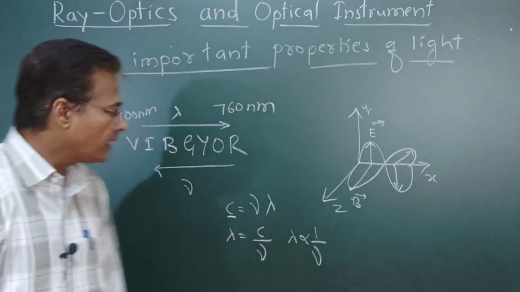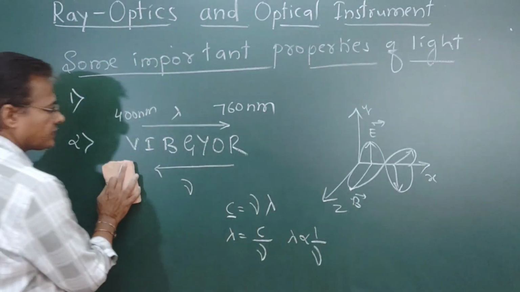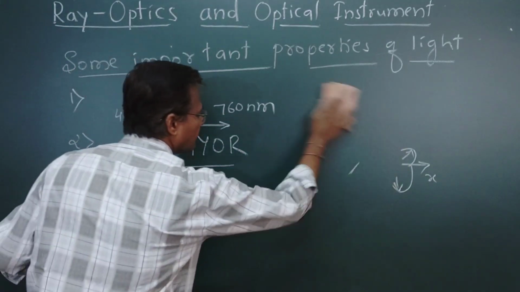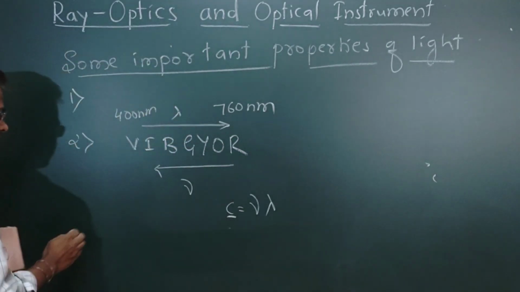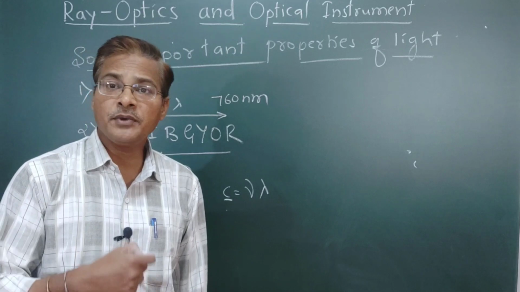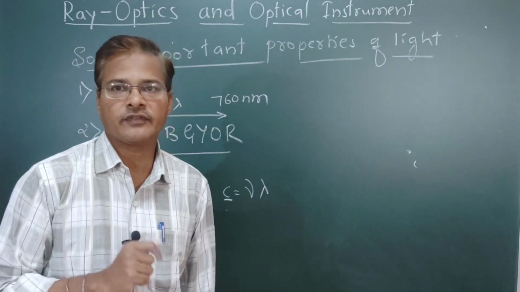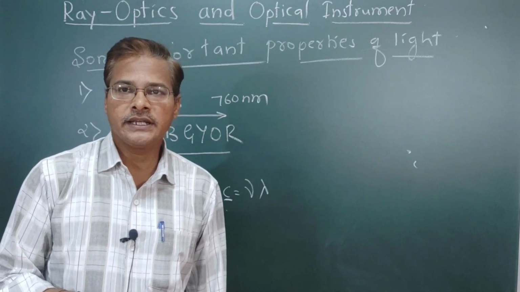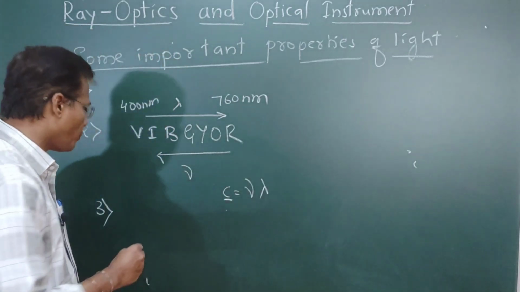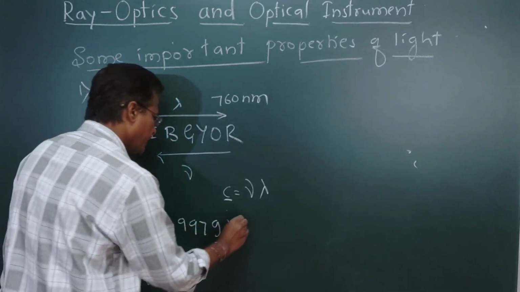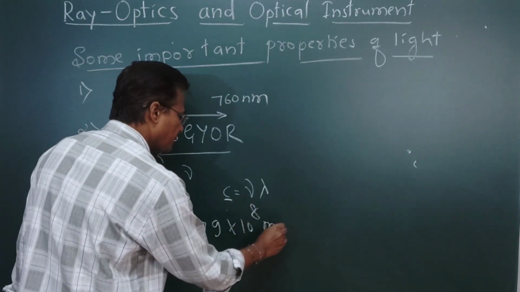Now the third point, the speed of light. It is measurable and has a certain finite value. According to A. A. Michelson, the value is 2.9979 × 10^8 meter per second.